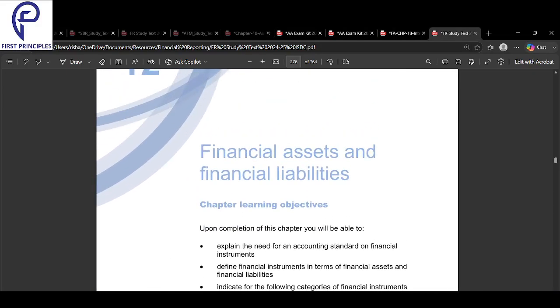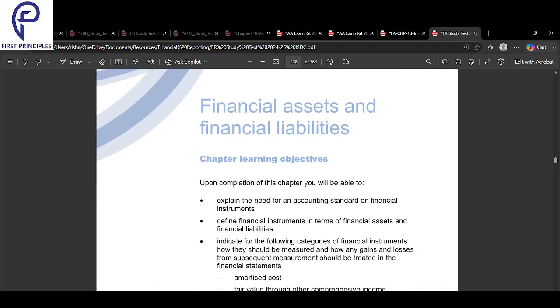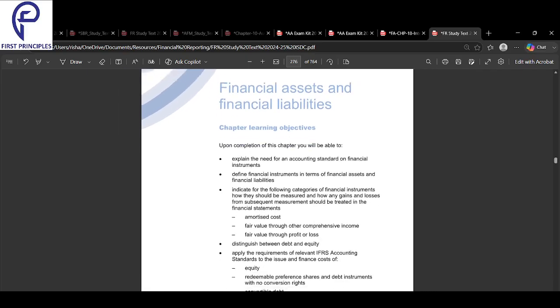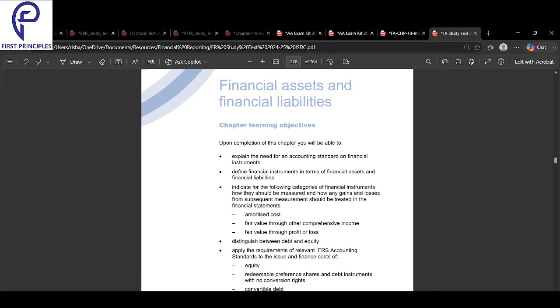3170. We're looking into financial assets and financial liabilities. Let's make sense of this particular reading and get a strong understanding of it. What about financial assets and what about financial liabilities? Let's get a strong understanding of what it comprises.